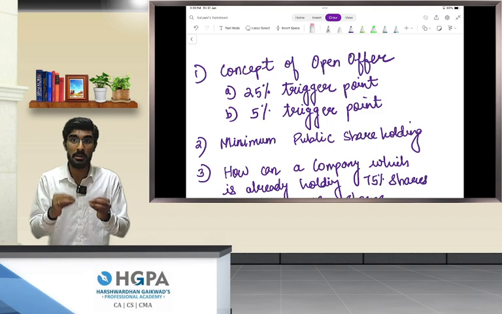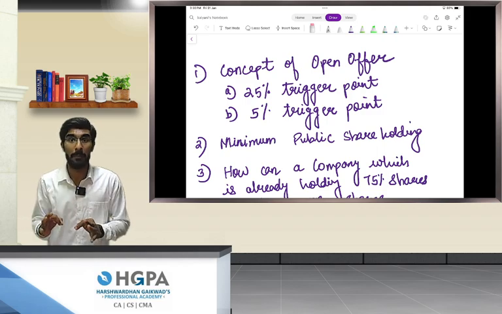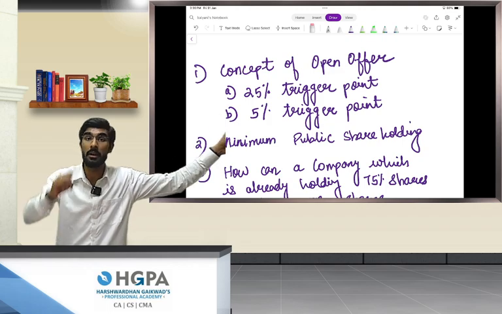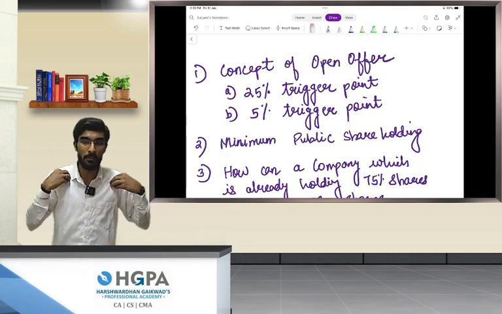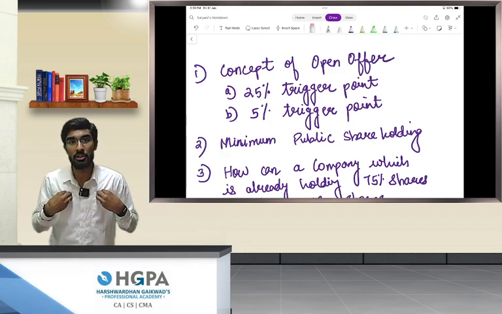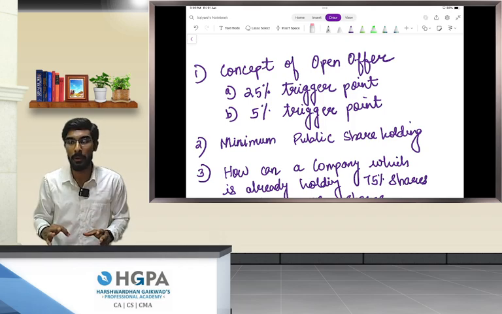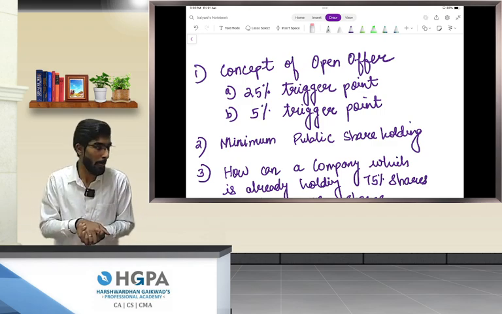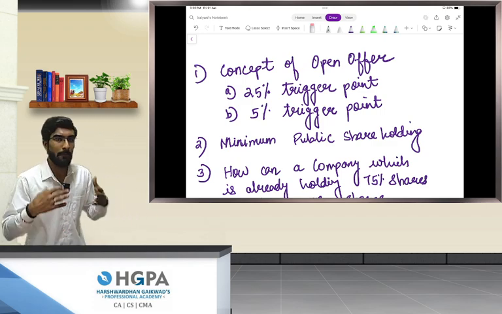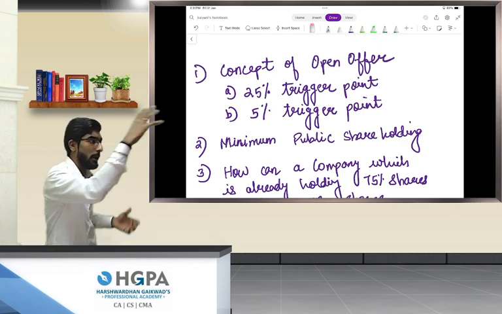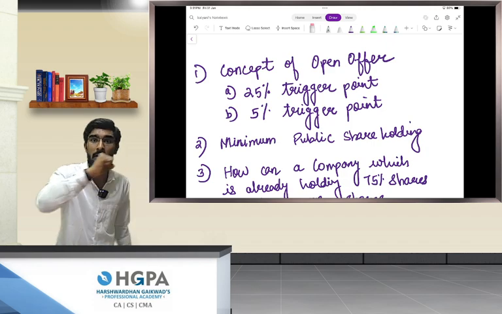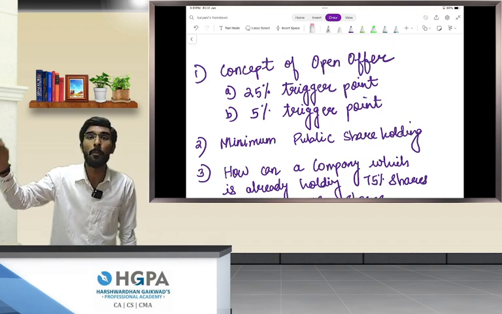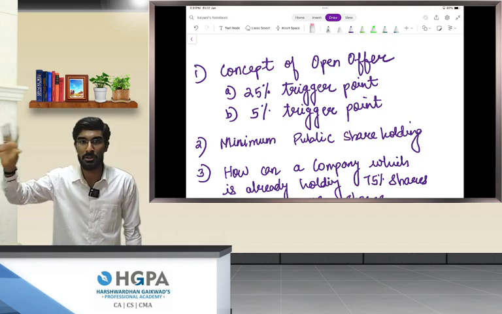Now, this 5% trigger only becomes applicable after that 25% trigger is applicable. So, at least 25% shares I should hold in a company. After that only this 5% trigger point will be applicable. Again, I am telling you, people, if I am the acquirer, I want to acquire 25% of shares in Reliance Industries, I need to make an open offer to acquire an additional 26% of shares.